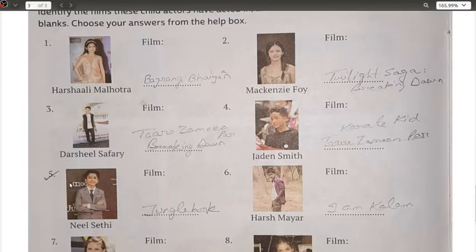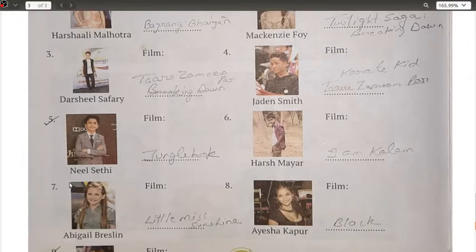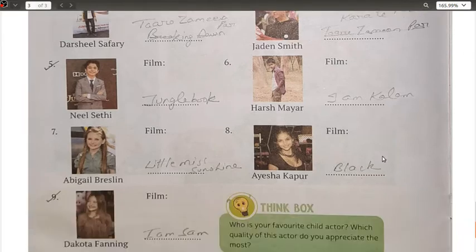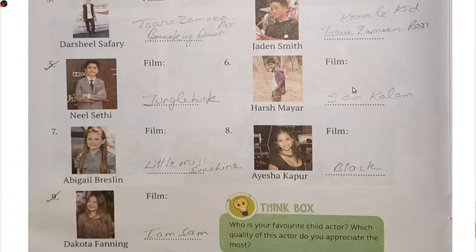Now we can go ahead. This one is Neil Sethi, who was there in the film Jungle Book. Next is Harsh Mayer, in I Am Kalam. If I remember, this was also a very famous movie, in which he helped the son of the king of that area, who had a Hindi essay competition.